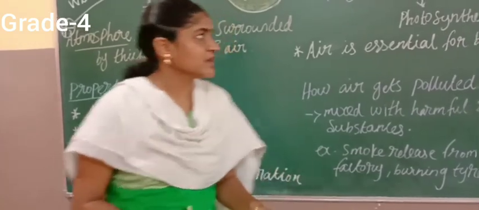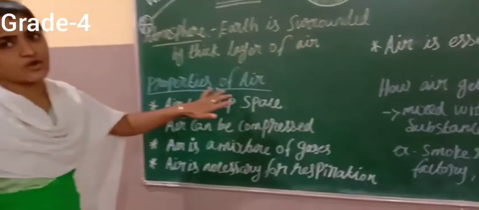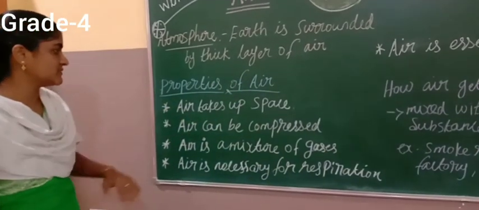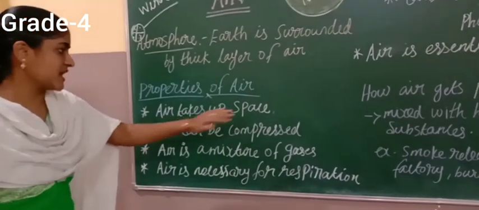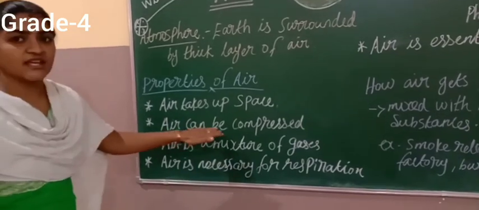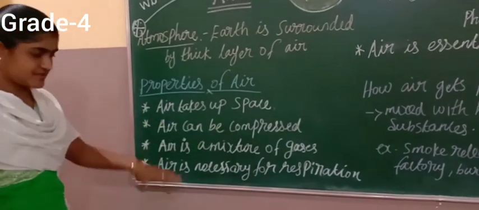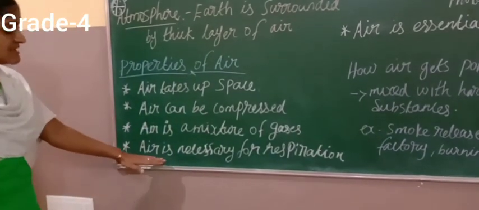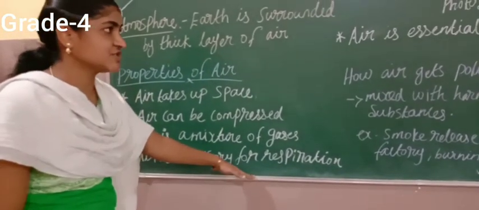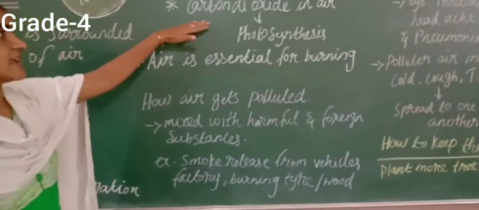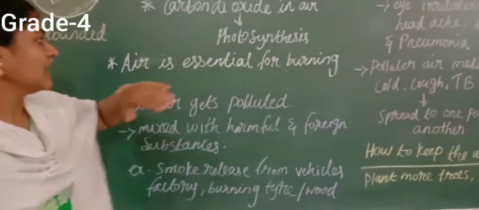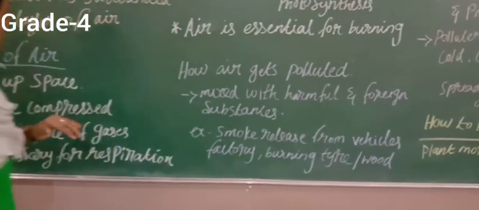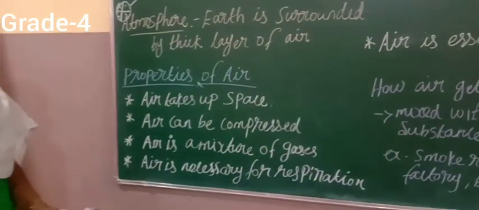Next we are going to see the properties of air. Air has certain properties. Air takes up space. Air can be compressed. Air is a mixture of gases. Air is necessary for respiration, and air contains carbon dioxide. And next, air is essential for burning. Now I am going to explain one by one.